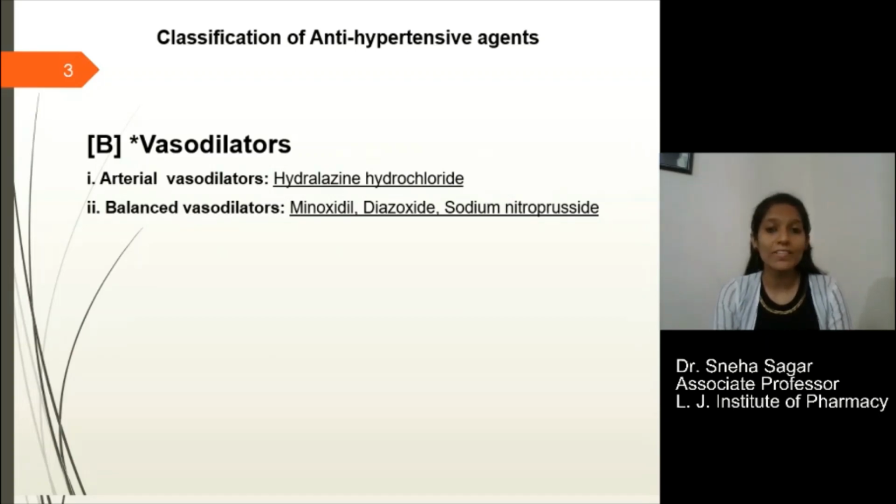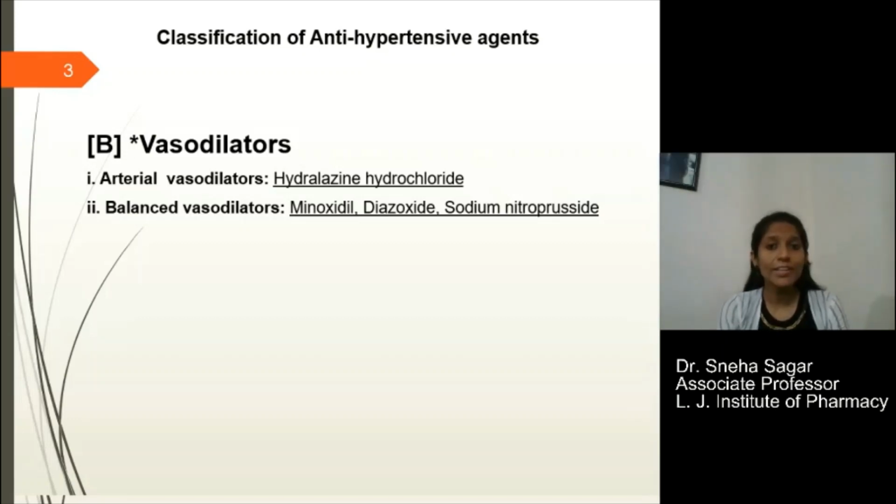So vasodilators can be divided into two different types, arterial vasodilators and balanced vasodilators. We have examples like hydralazine, minoxidil, diazoxide, and sodium nitroprusside. And all these drugs are important for your examination.